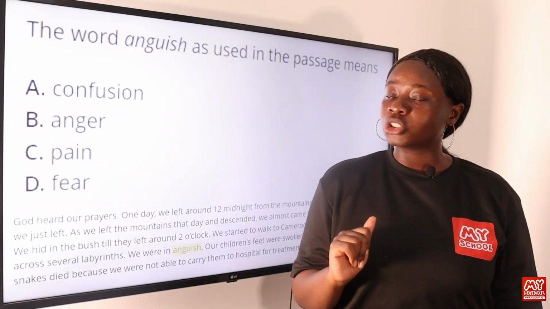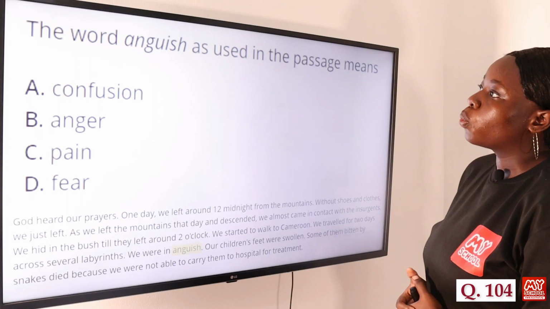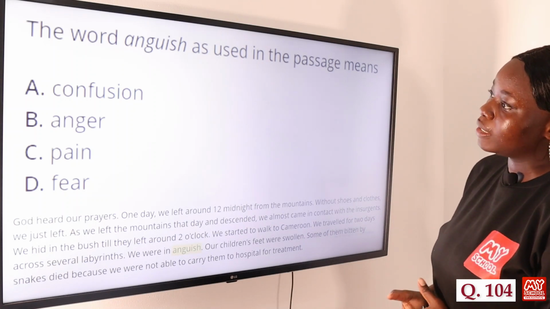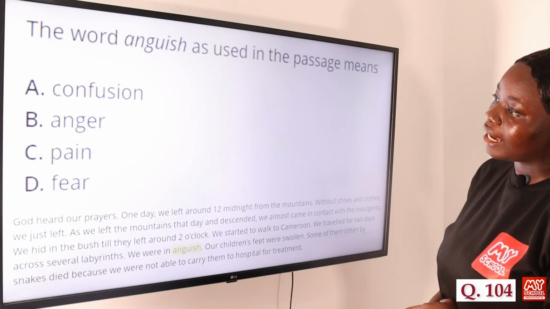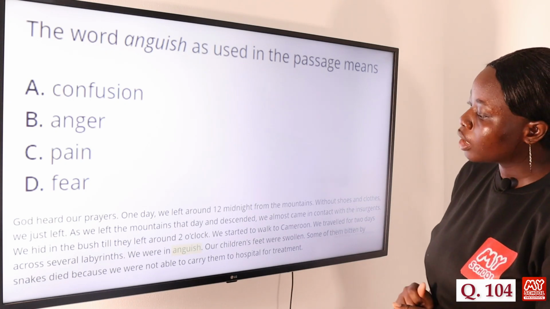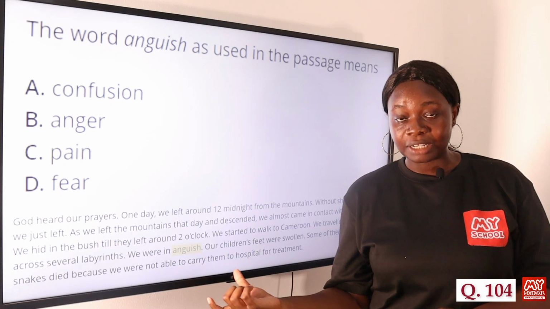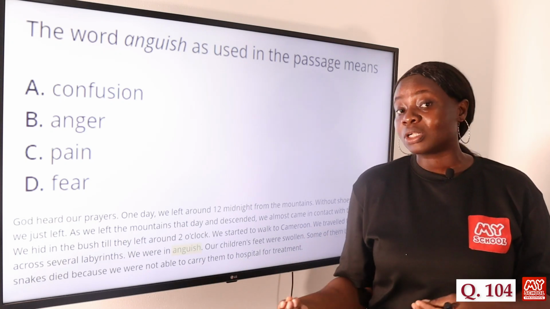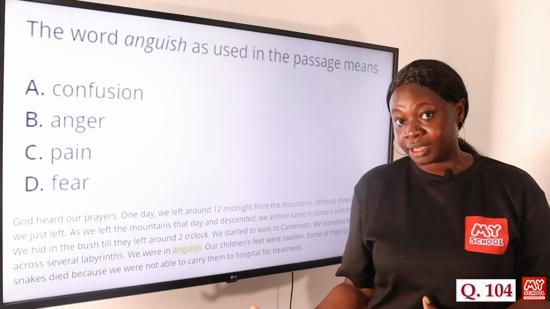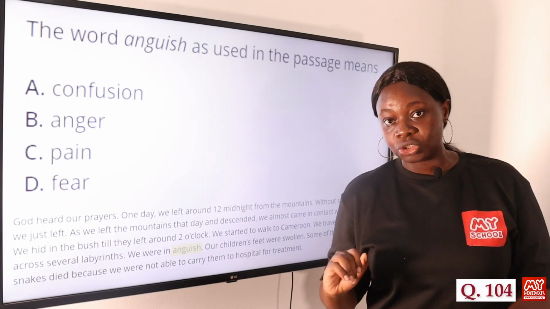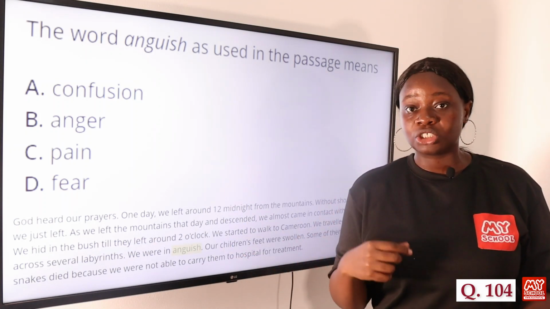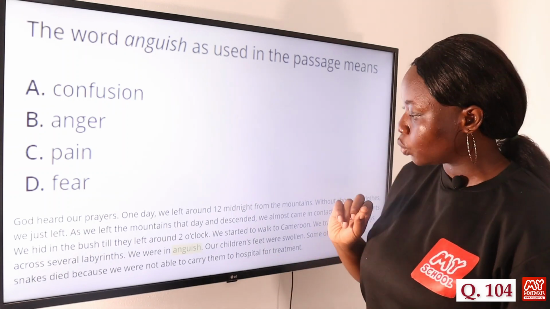So we're moving on to question 104. The word anguish as used in the passage means A, confusion, B, anger, C, pain, and D, fear. So in order to answer this question, you have to look at the way the word anguish is used in that passage. Although we understand that the meaning of the word anguish is extreme suffering and pain, we can also look at the way it is used in the passage to understand what the author is trying to refer to while using that word.